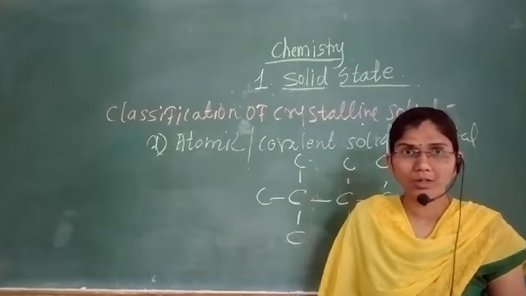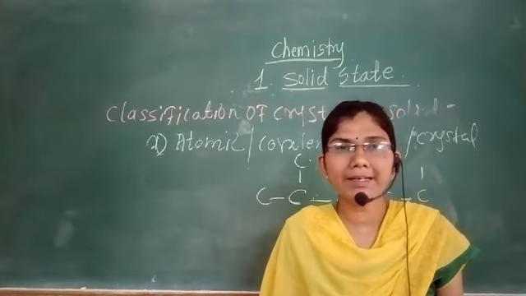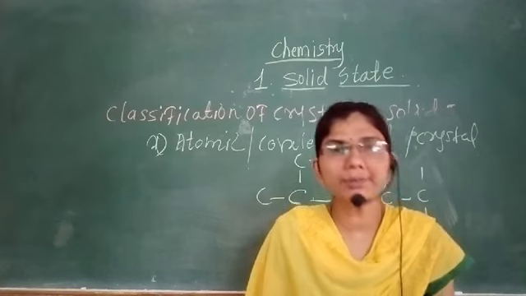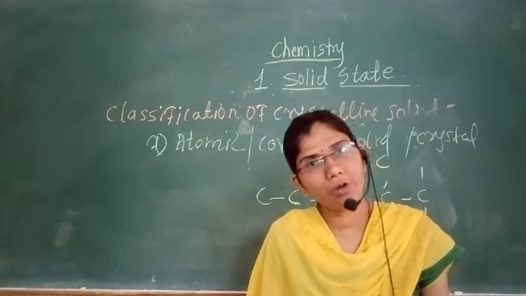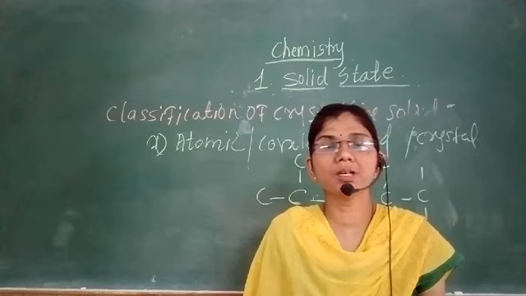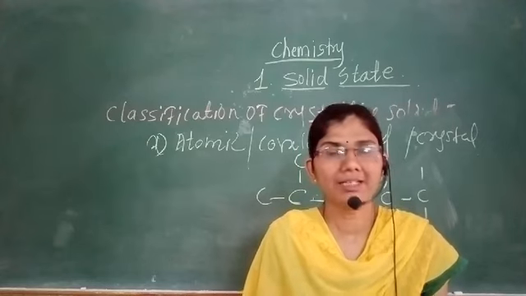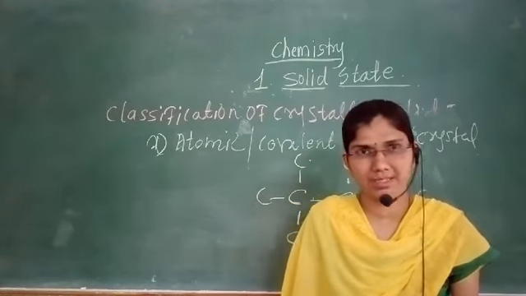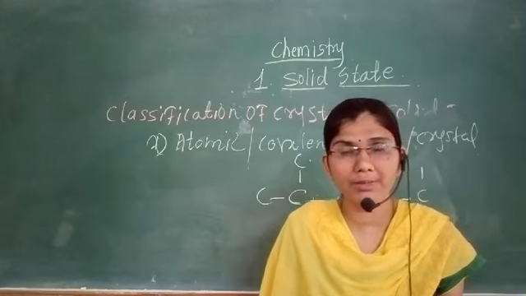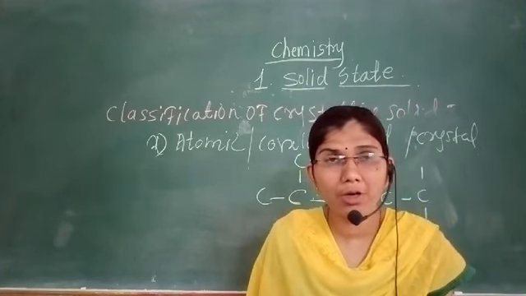But as we know, what is meant by a covalent bond? A covalent bond is formed by a mutual sharing of electrons between atoms. How will the covalent bond be formed? What is meant by a covalent bond?